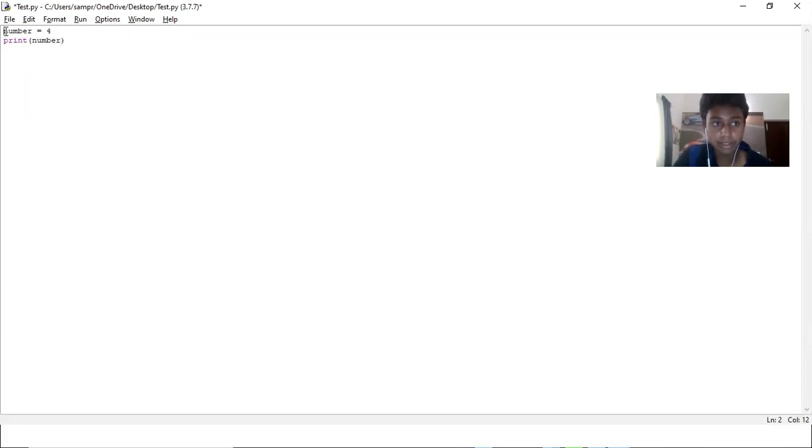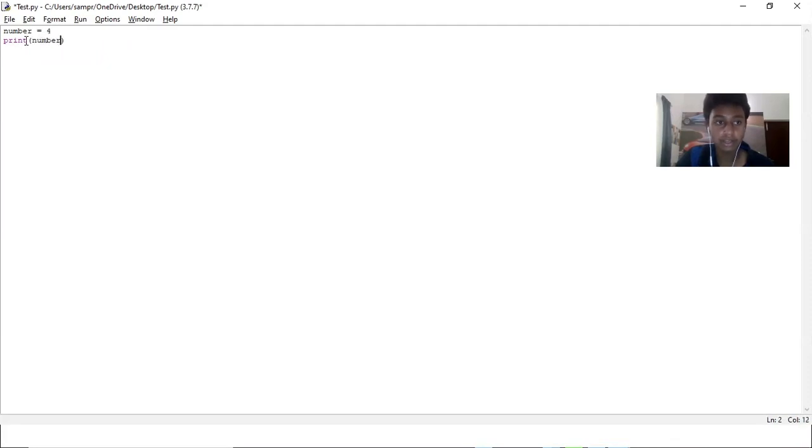So basically, we made a variable number, and we gave it a value of 4. Everyone's following with that, right? Now what we're telling the computer is to print, which is to output, what's inside the brackets. Inside the brackets, we put number.